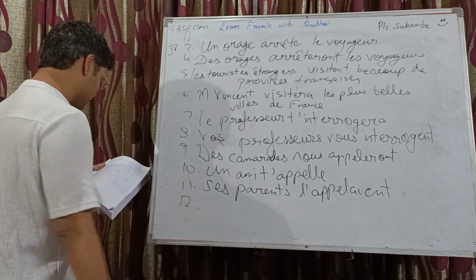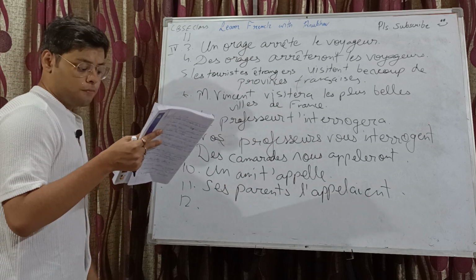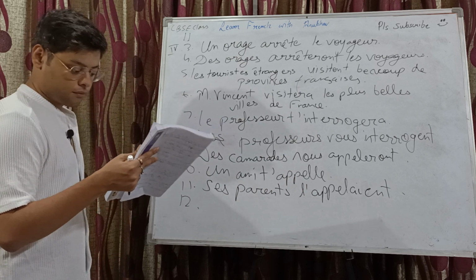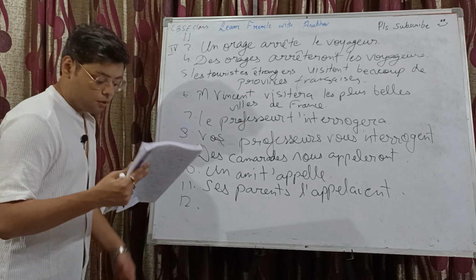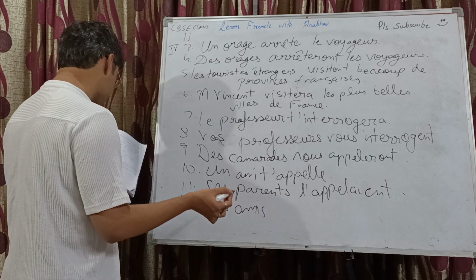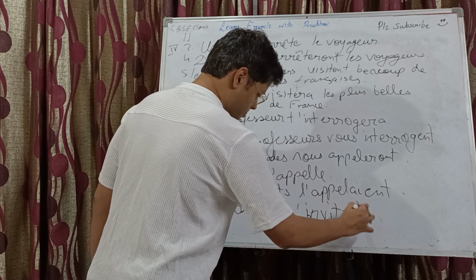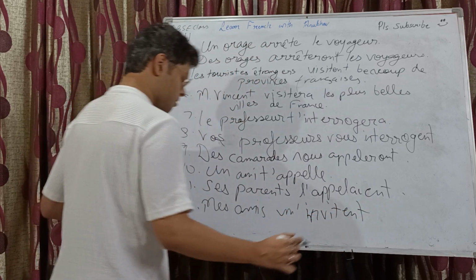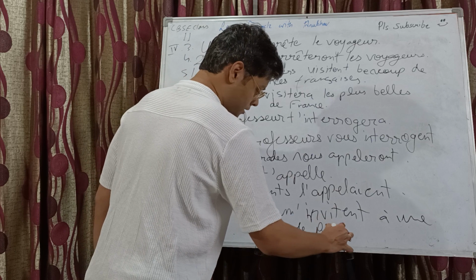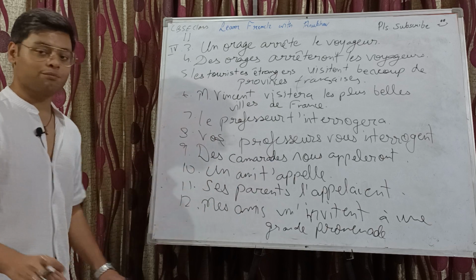Yeah. And the last one, je suis invité par mes amis à une grande promenade. Okay, so I am invited by my friends. So my friends invited me. Okay, mes amis m'invitent à une grande promenade. With this, we are done with the grammar portion and technically the entire chapter 2 from this textbook.